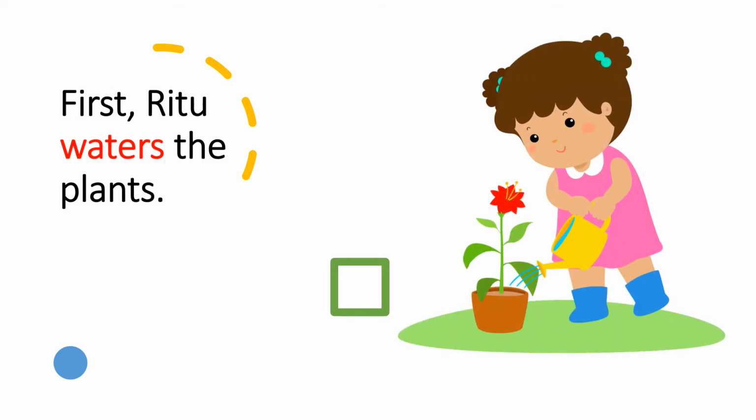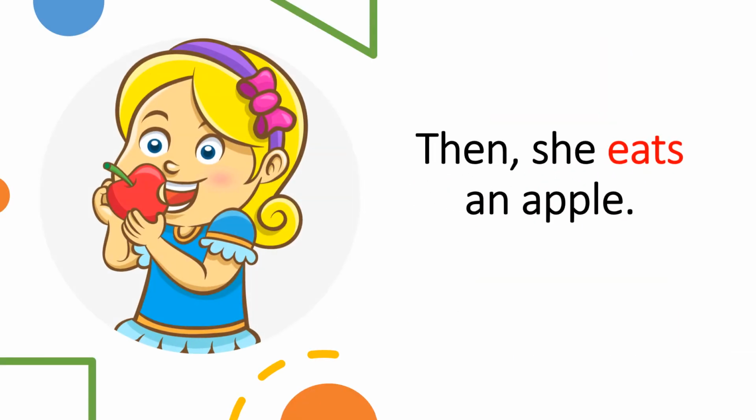Let's see the actions Ritu does on her holiday. So which action is she doing? Let's see. First, Ritu waters the plants. Then she eats an apple.